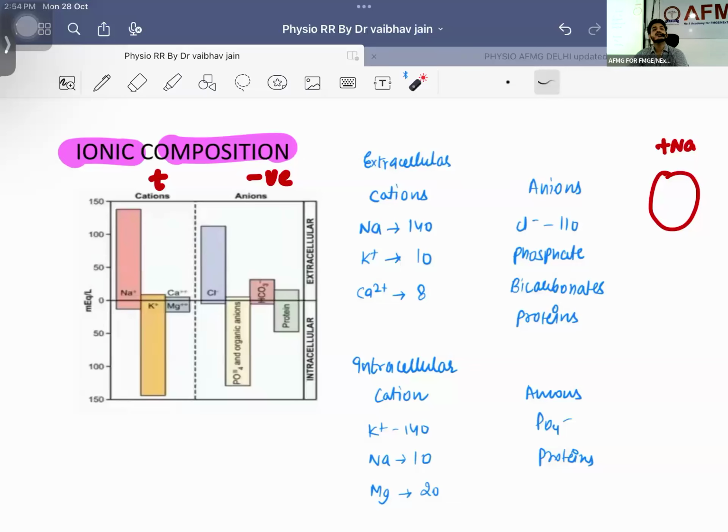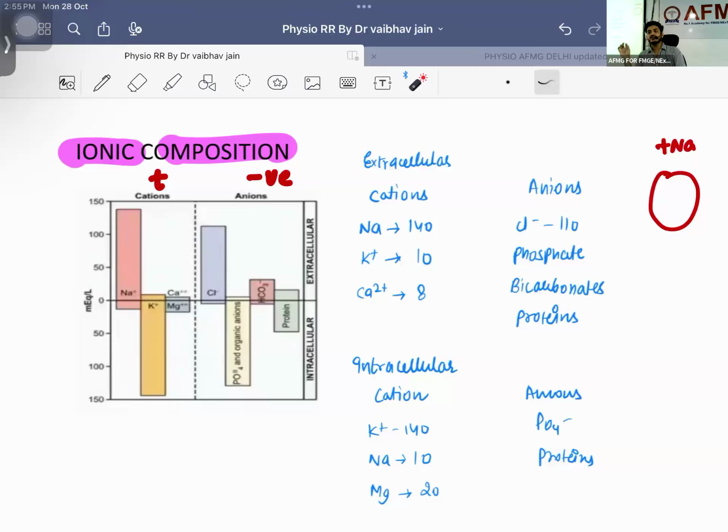Listen to me carefully, they are producing an effect, which is known as the Gibbs-Donnan effect. What is the reason? They are non-diffusible through the membrane. They cannot diffuse just like your sodium and potassium. So they will be staying inside, and because of that there will be some changes in the resting membrane potential.